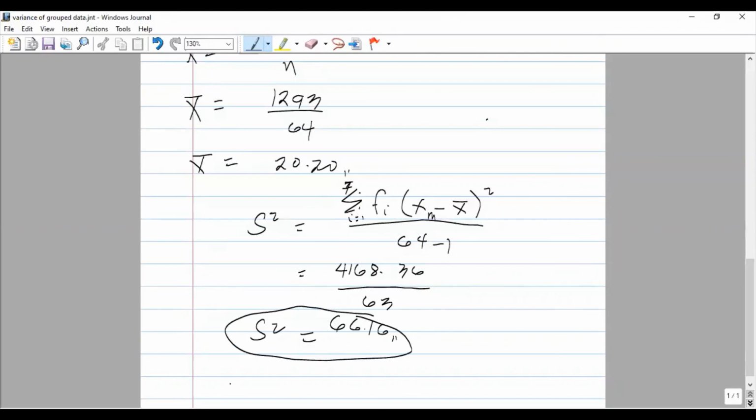If you wish to get the standard deviation, it is the square root of S squared, the variance, and we have the square root of 66.16, which is equal to 8.13. So that is our variance and standard deviation for grouped data under sample.